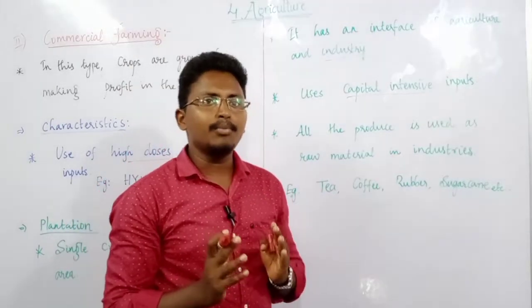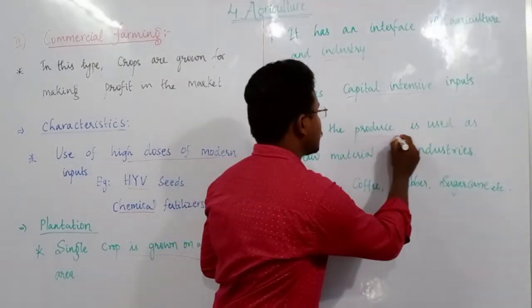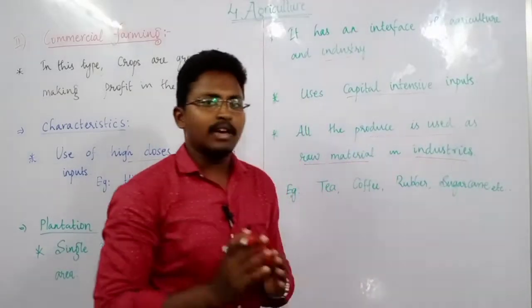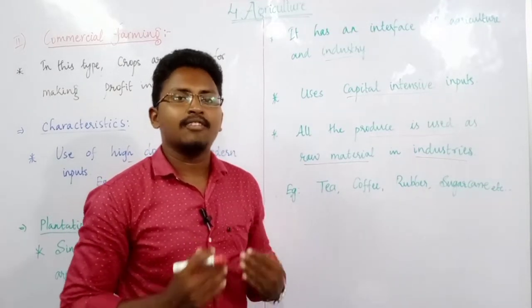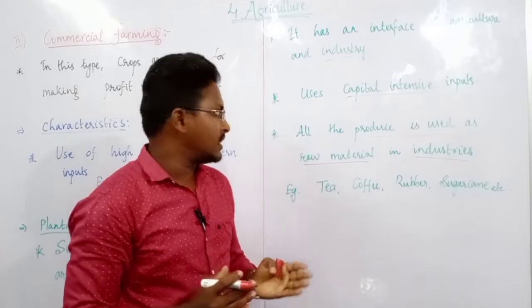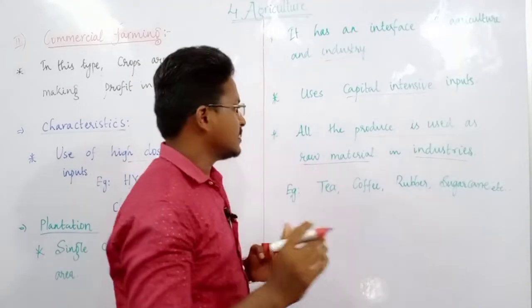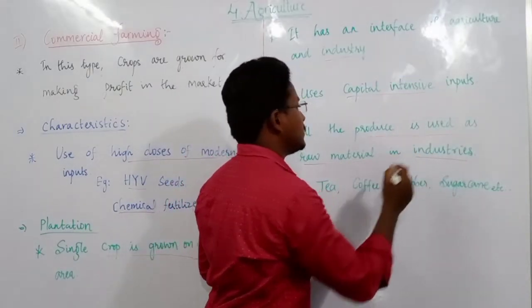And a very important thing about this plantation type of farming is that all the produce is used as raw material in the industries, whereas subsistence farming, as I mentioned, is mainly for self consumption, not to sell. But plantation type or commercial farming produce is used as raw material in industries.